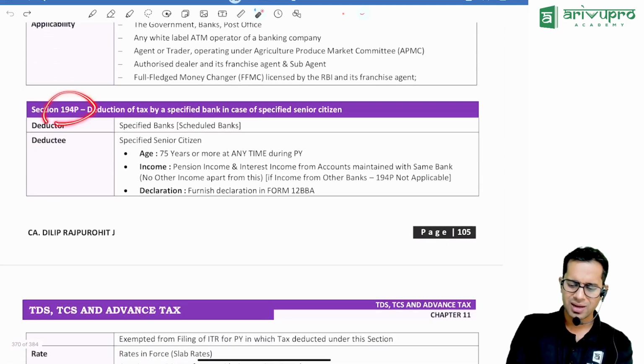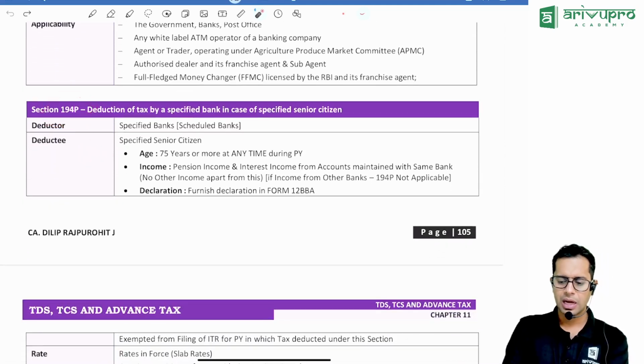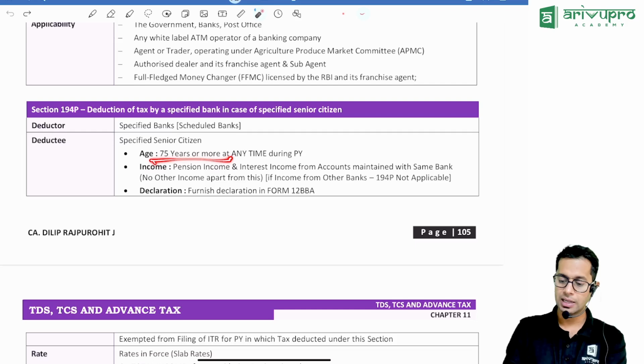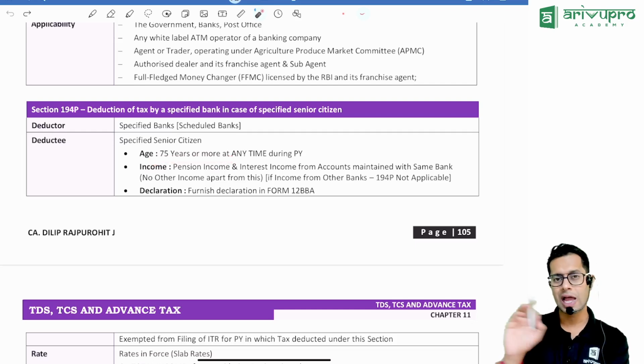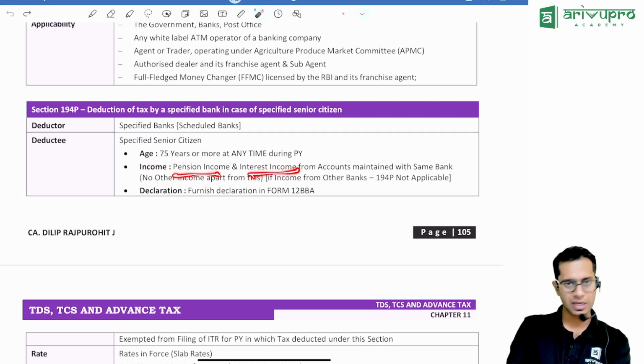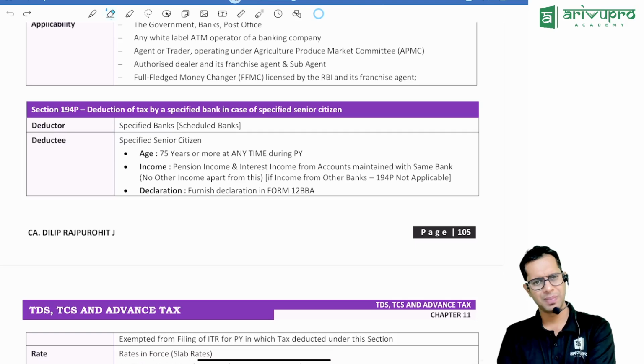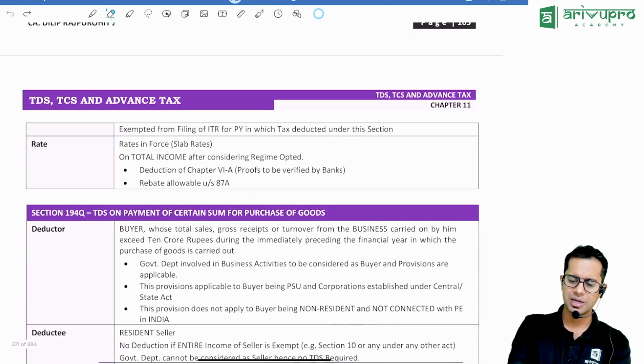194P, again, not important. If you are a specified senior citizen whose age is 75 years or more, and who does not have any income other than pension income and interest income, then the bank will compute their income, deduct the TDS and pay it to the government. Rate will be whatever slab rates are applicable.